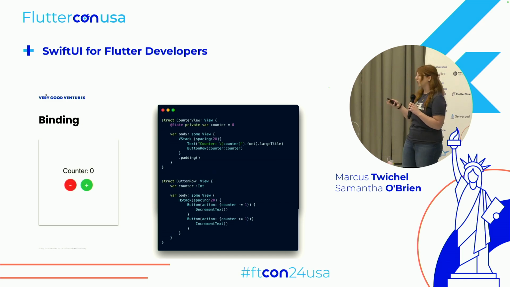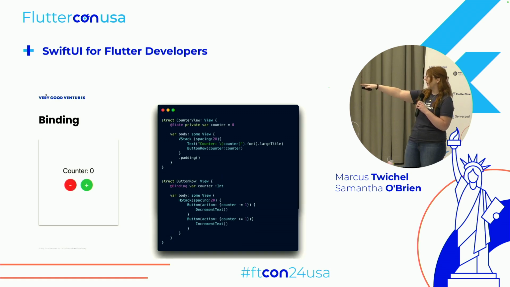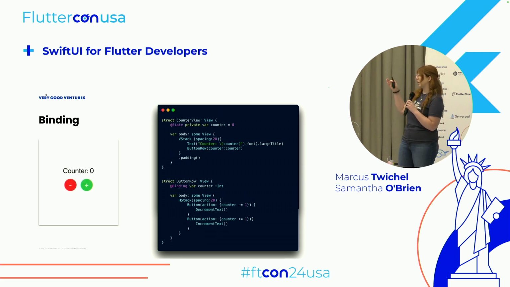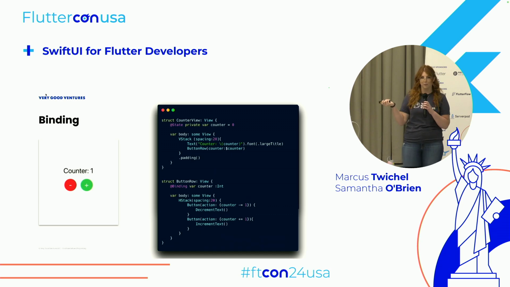So you can think of it just as a getter and a setter that both the parent and child have access to. The way that we do it in the code is just by adding this binding variable down in our child view, and we just use that binding property. That allows us to send a binding variable in our parent. The way to actually send the variable as binding, we just use the $ sign like we talked about earlier and put that in front of our counter. And so now the parent knows to rebuild and display the new value as the child changes it.